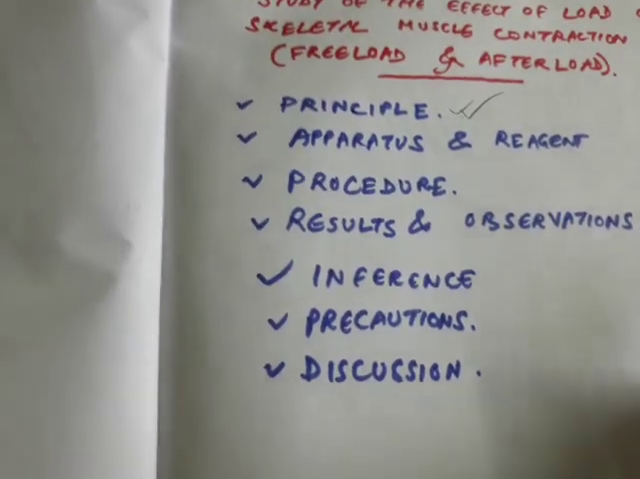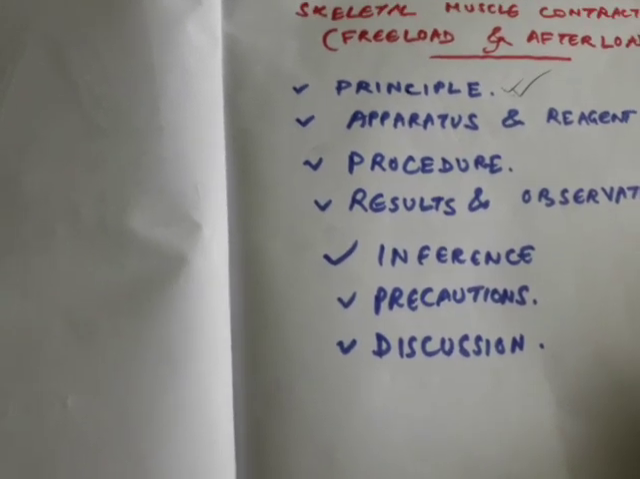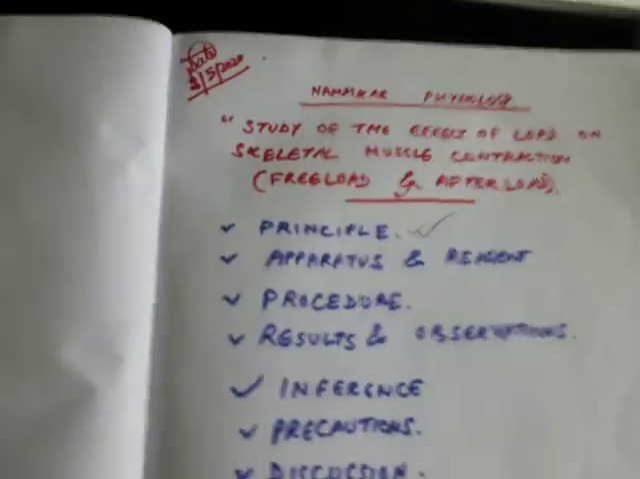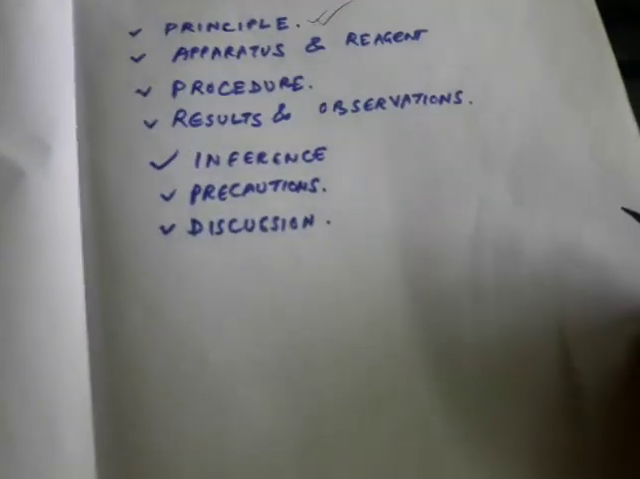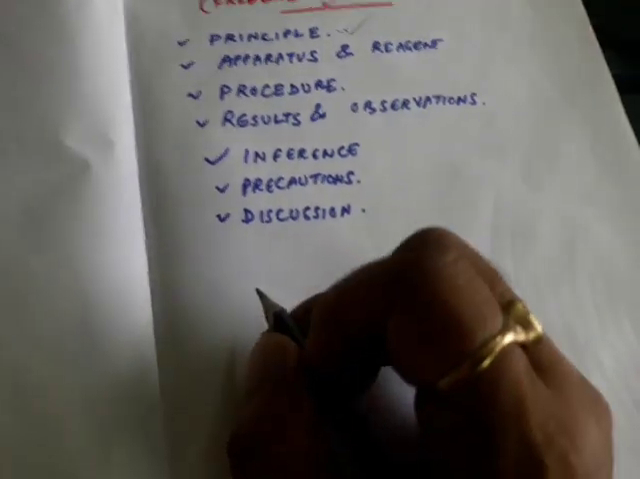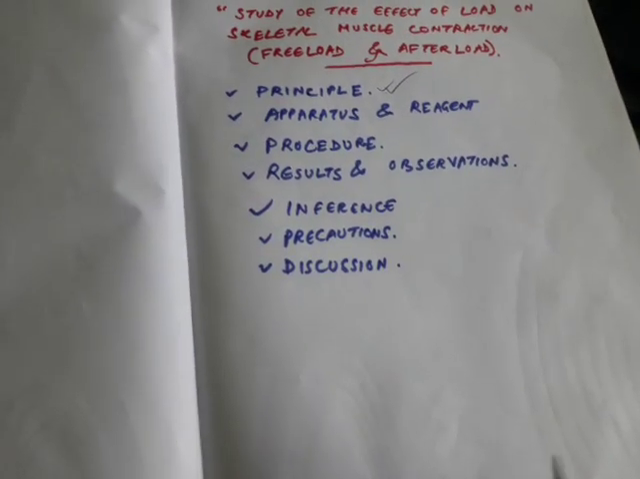Now with these things, let's go to the apparatus and reagents. The apparatus and reagents are the same as those we use for the simple muscle curve. Along with that we use weights such as 10 gram, 20 gram, 30 gram, up to 100 gram. Now about the procedure, the procedure is the same.